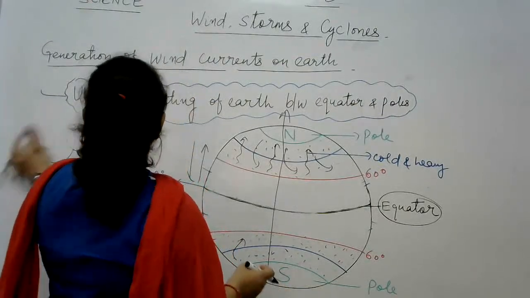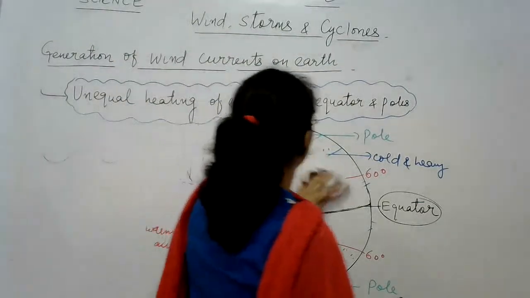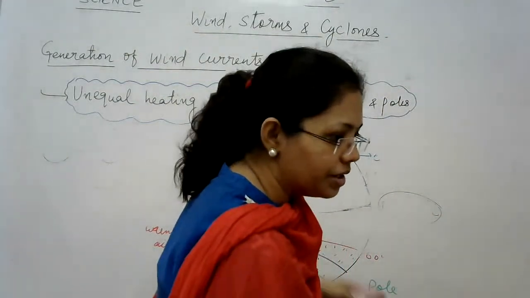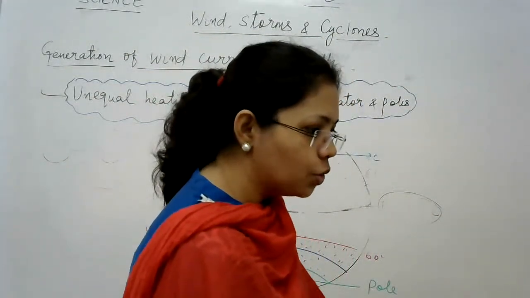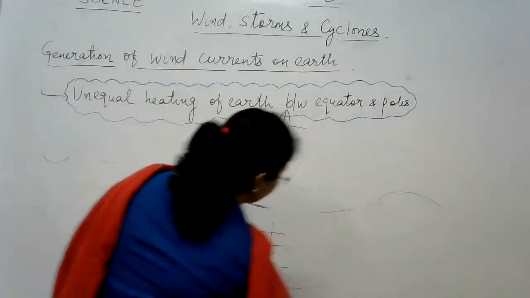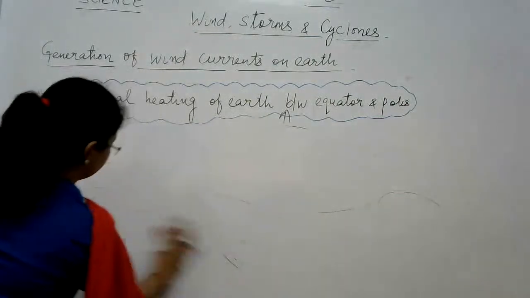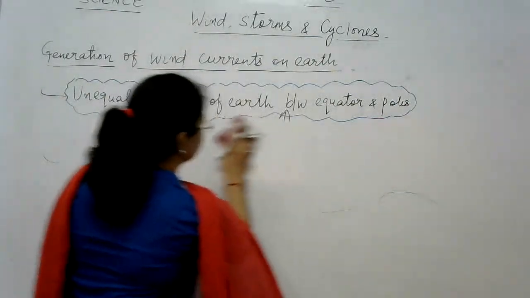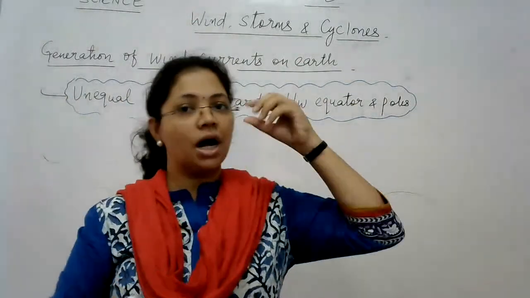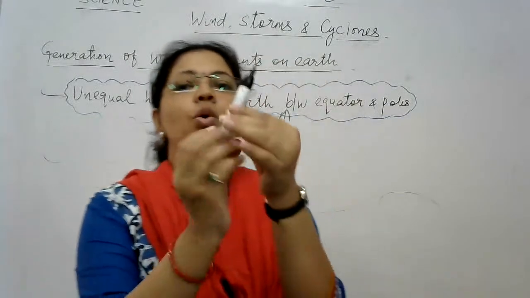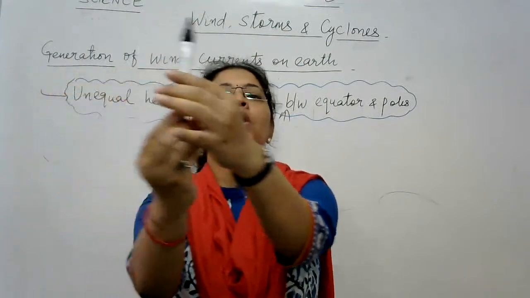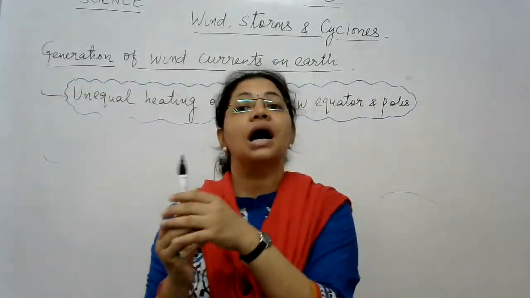Anybody? Why are they more closer to the sun? Anybody else? Face of equator is to the sun. Sun rays directly fall on it. Okay. Do you know about the rotation of Earth? Okay, we all have learnt in lower classes in social studies that Earth is rotating on its own axis. That is called rotation. And while performing rotation, it is also revolving around the sun.